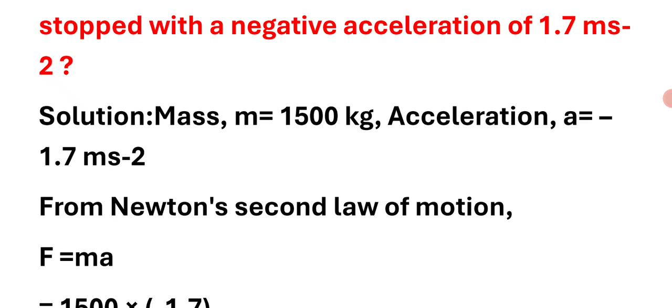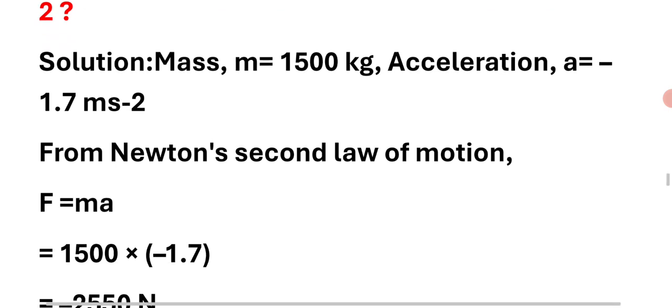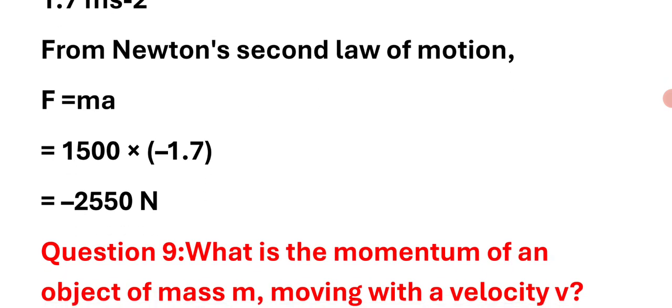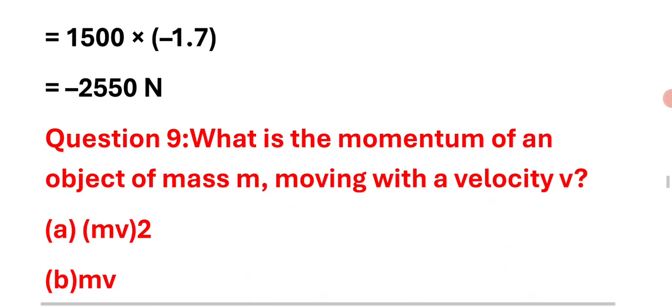Mass m is equal to 1500 kg. Acceleration a is equal to minus 1.7 meter per second square. From Newton's second law of motion, F is equal to ma, 1500 into minus 1.7, which simplifies to minus 2550 Newtons.